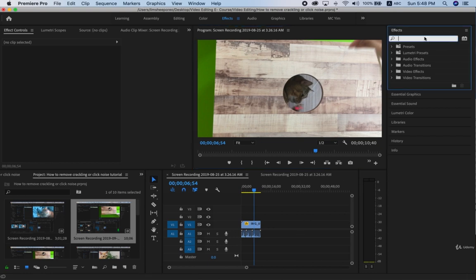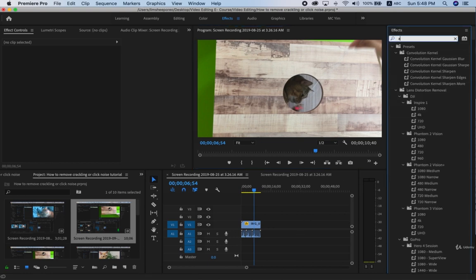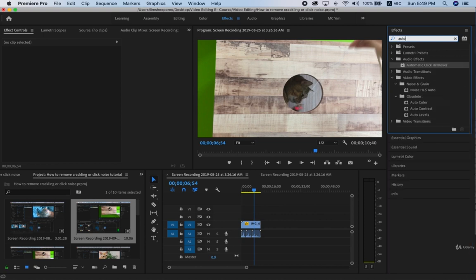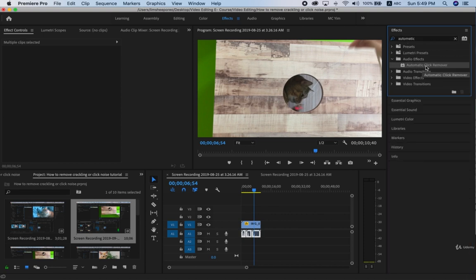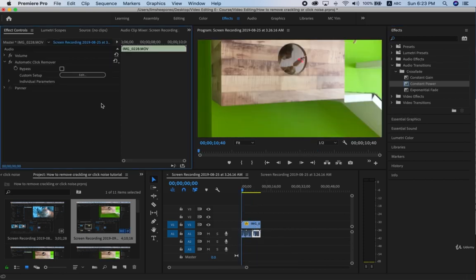Step number 1, mouse over to your effects panel and type in automatic clip remover. Step 2, drag this to your audio file in your timeline. And let's take a look at your source monitor. Now you can see that the automatic clip remover has been added into the effects panel. And the next step is to click the edit button.